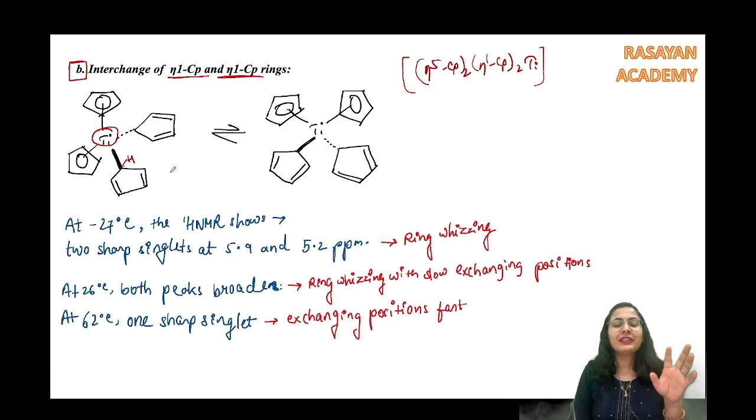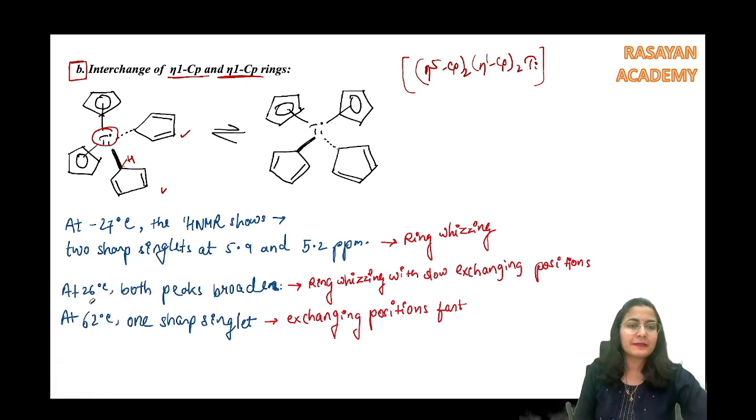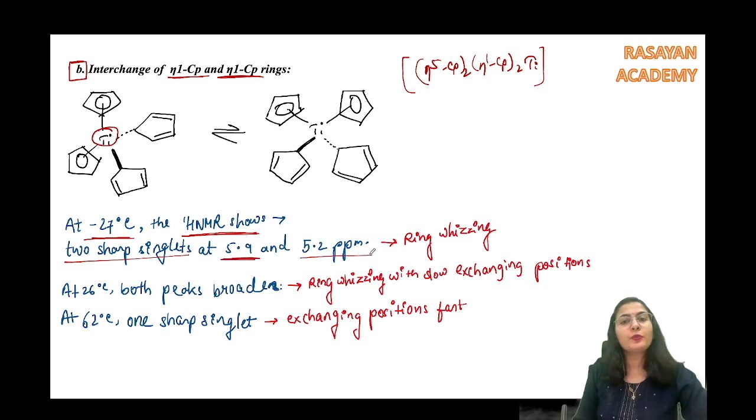Right? चलो, तो फिर कितने होने चाहिए? कम से कम 3 signals. One signal for the 2 Cp, one signal for this, one signal for this. इतना तो होना ही चाहिए. ठीक है? But what we actually have, let's see. What we actually have at minus 27 degrees centigrade, which is a low temperature, the molecule freezes. Here the complex shows its actual spectrum. Only two sharp singlets at 5.9 and 5.2 ppm.